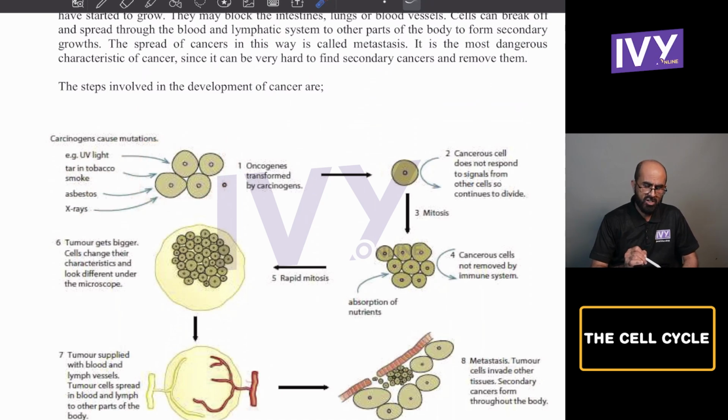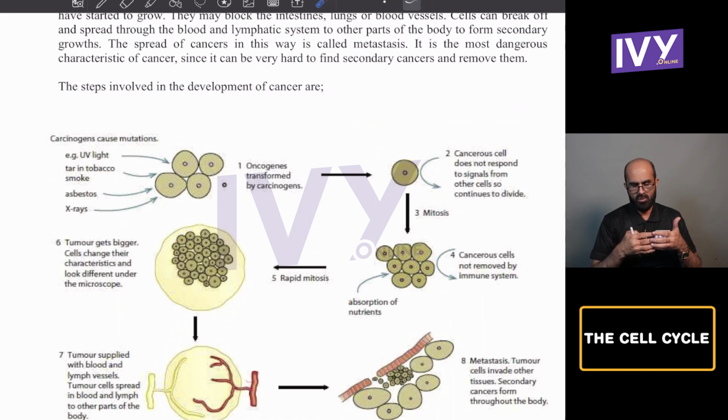Once the mutation happens, we can see that cancerous cells do not respond to signals from other cells to continue dividing. This is one of the cells which has been mutated. Once it's mutated, this cell does not respond to its neighboring cells. You know that in a tissue there are cells which are grouped together, and they signal one another.